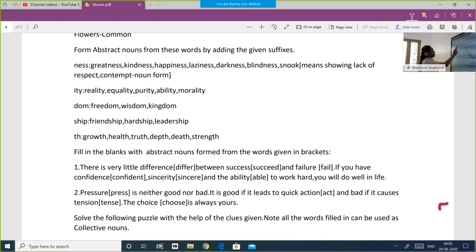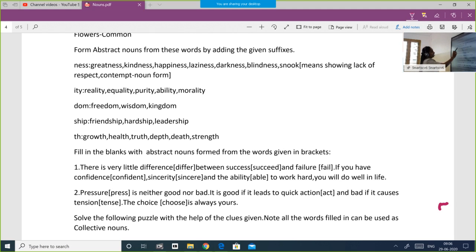Snook. See, for all this, great, kind, happy, lazy, dark, blind, all these are adjectives. Whereas one word is there towards the end, snook, which means showing lack of respect. So you need not add any NESS with that because it is already in the noun form. And I am not asking you to form the abstract form, you just write there snook. Snook means showing lack of respect or contempt. It is noun form, so you need not change it into abstract form. You just write snook. Whereas for all the others, you add NESS and make the abstract noun form.